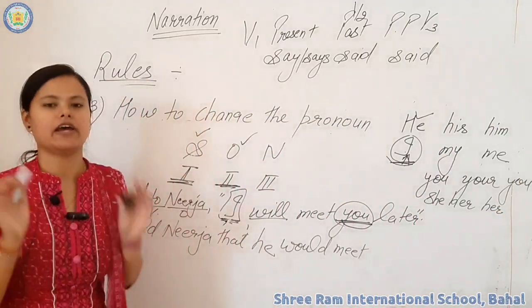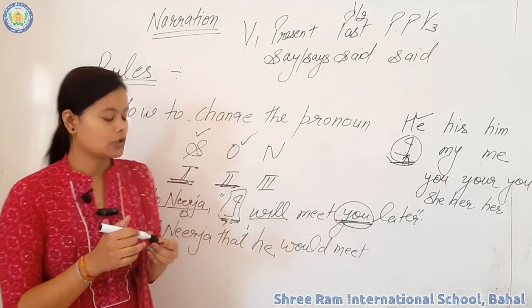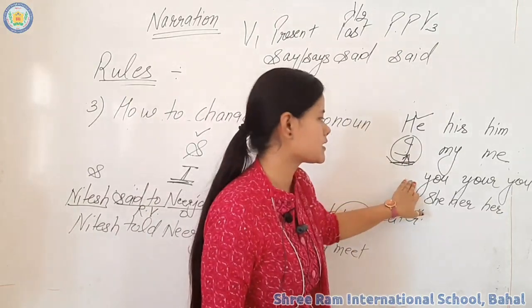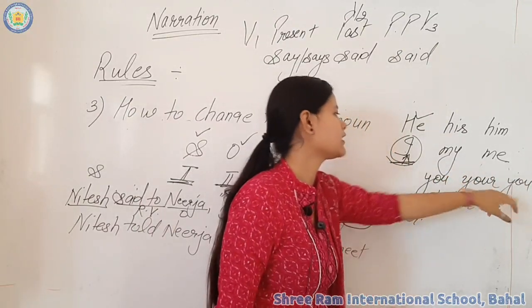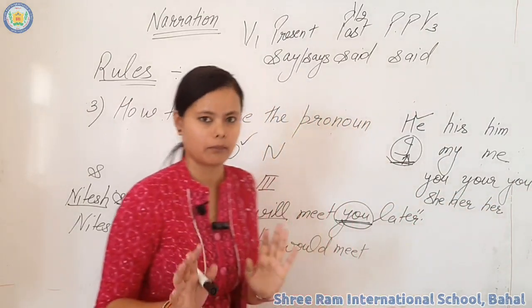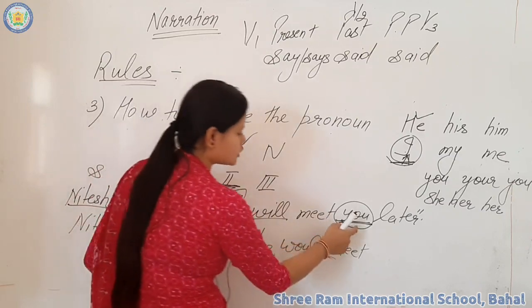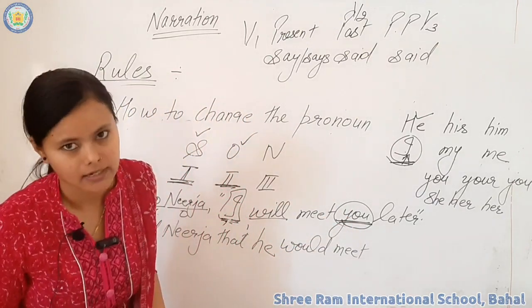Now in second person, whenever you use the second person, you have to take care that there are two cases, and they are the same: you and you. Subjective case and objective case are the same, but you have to see whether this you is used as a subject or as an object in a sentence.